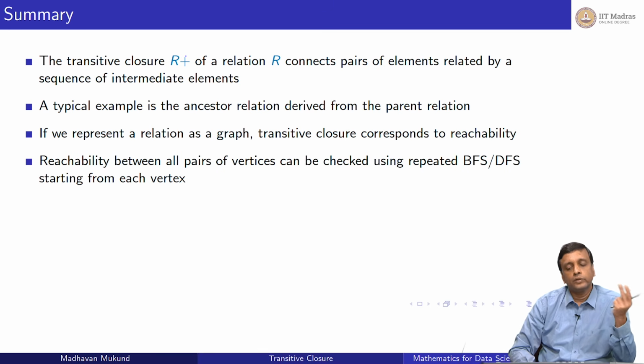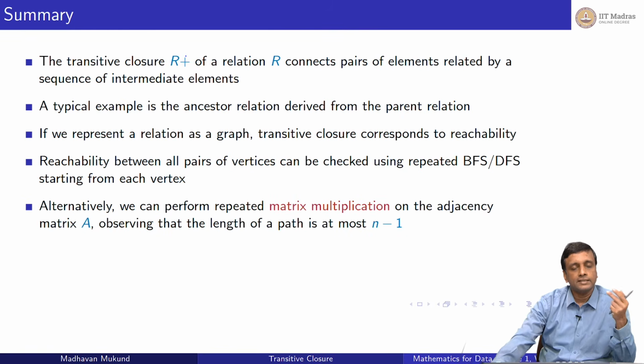And we know that we can do this by repeatedly doing BFS and DFS from every starting point. But what we have seen in this lecture is that alternatively, we can take the adjacency matrix and do a form of matrix multiplication to go from A to A squared to A cubed and so on, and stop with A to the n minus 1, because A to the n minus 1 records paths of length n minus 1, which is the maximum length path which is useful to us to find out whether two nodes are connected. And once we have got this, we can look for a 1 in any one of these n minus 1 matrices, and if so, declare A plus ij to be 1.